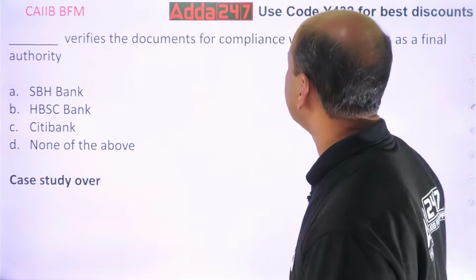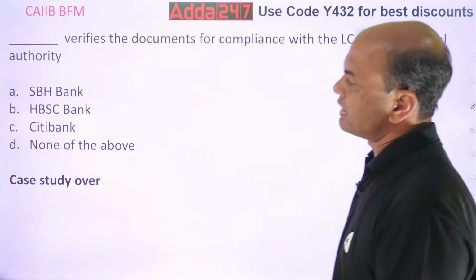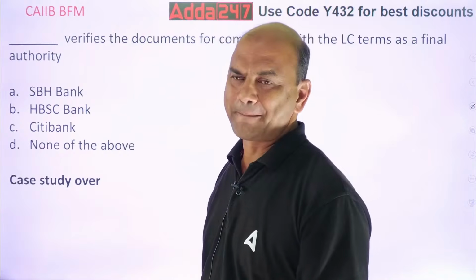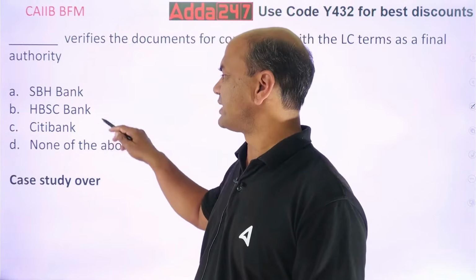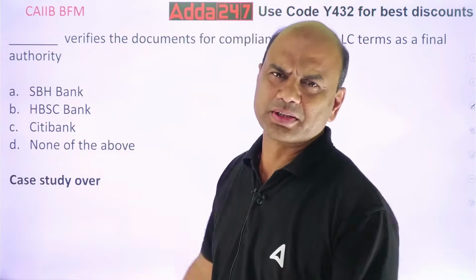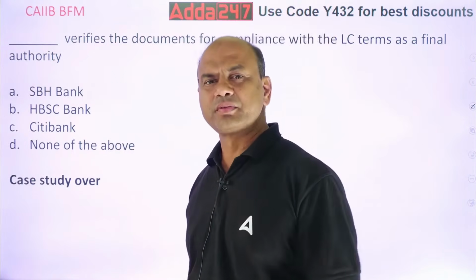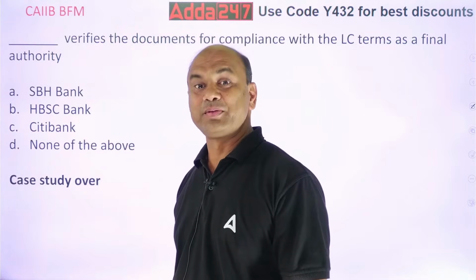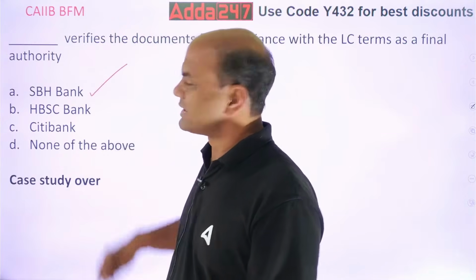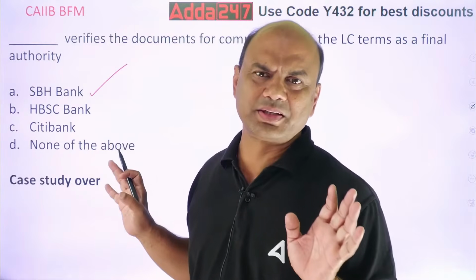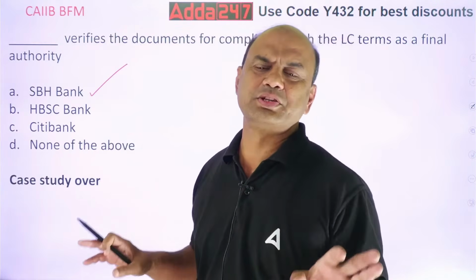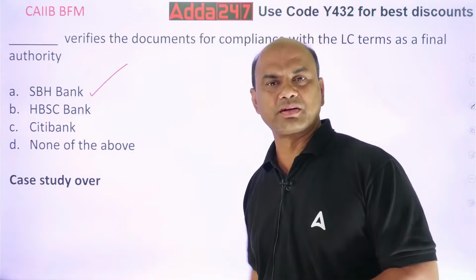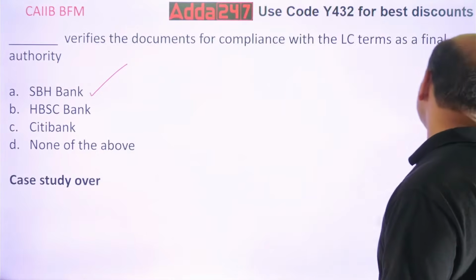The bank verifies the documents for compliance with the LC terms as a final authority. Who verifies this as a final authority? SBH Bank, HBSC Bank, Citibank, or none of the above? Who will verify the documents? In the end, final authority. So in the end, who will verify? It will be verified by SBH, the issuing bank. See, the issuing bank has to receive all the documents. All the documents will be received by the issuing bank. Okay? So the case study is over here. Got it? Clear?